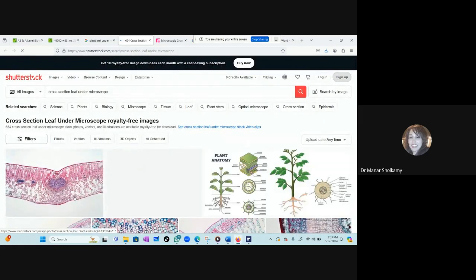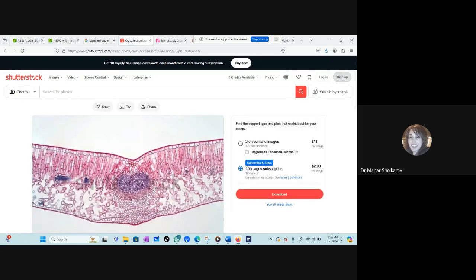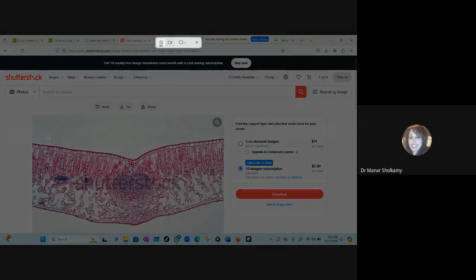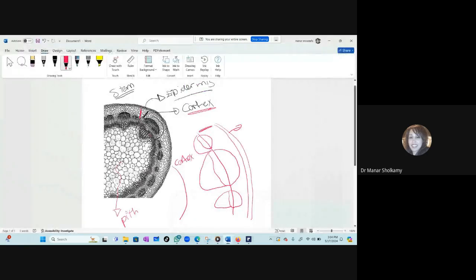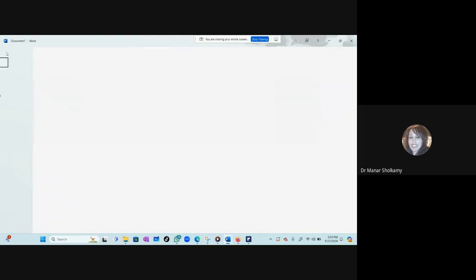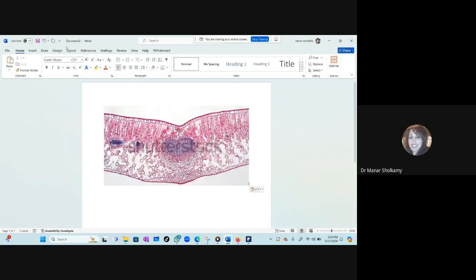Now, in a leaf, do we have root hair cells? No, we don't have root hair cells in a leaf. Okay, I cannot paste it here, so we will go paste it here. Good. I'll paste it here, and then I will draw it.